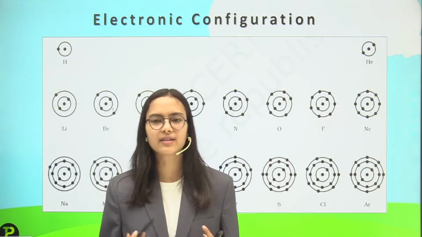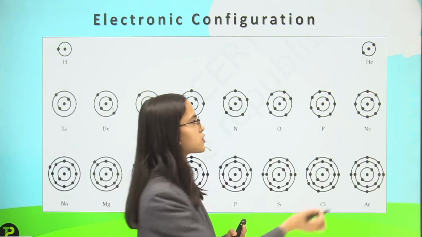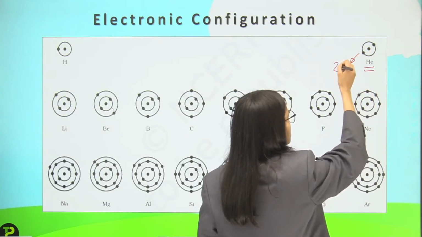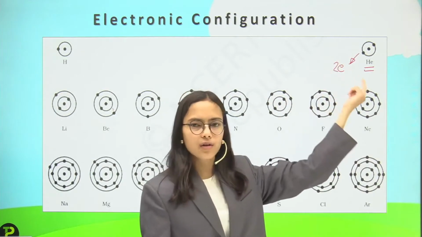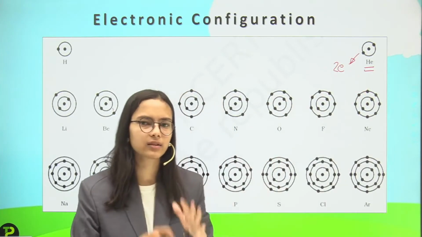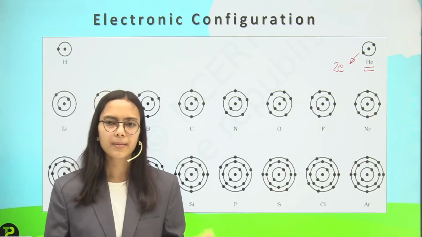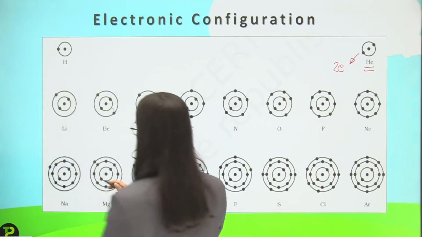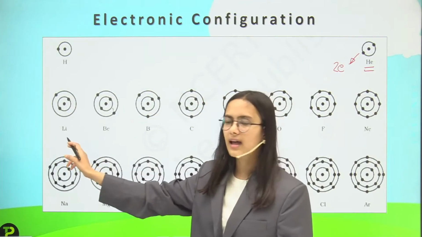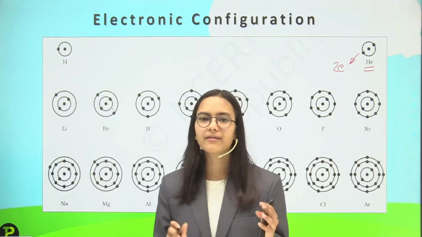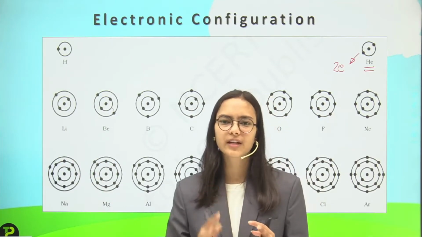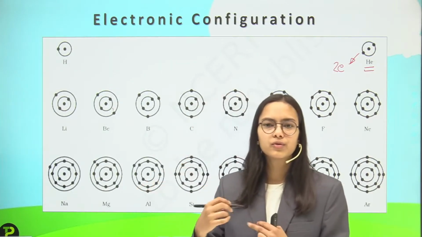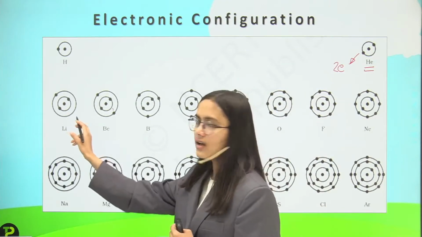And then second, we have helium, which has 2 electrons. So in helium we have 2 electrons, and they will all be accommodated in the first shell only. We will not move to the next shell because 2 electrons can be filled in the first one. Then talking about the third atom, we have lithium. Lithium has 3 electrons, and we know in the K shell we can only put 2 electrons maximum. So for the third electron, we will move to the next shell, that is the L shell.